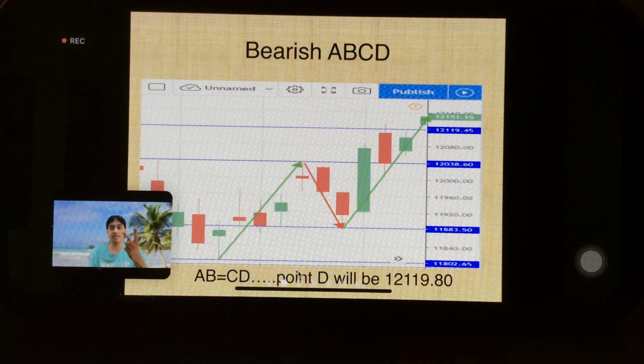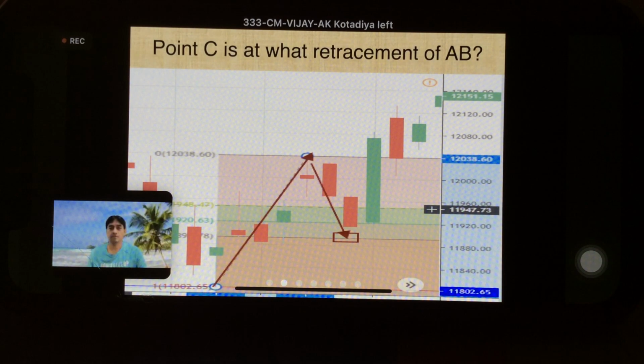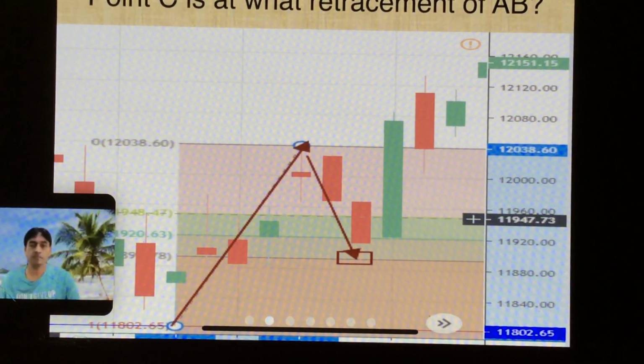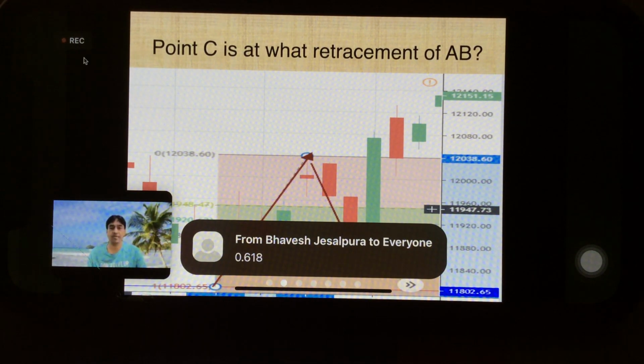What is the second method? We have to go for BC projection. So we have to see at what retracement point C is, we have to find where the C point is. When I draw Fibonacci from A to B, where is my point C? Coinciding with which Fibo? I have drawn Fibo from A to B. It's coinciding with 0.61.